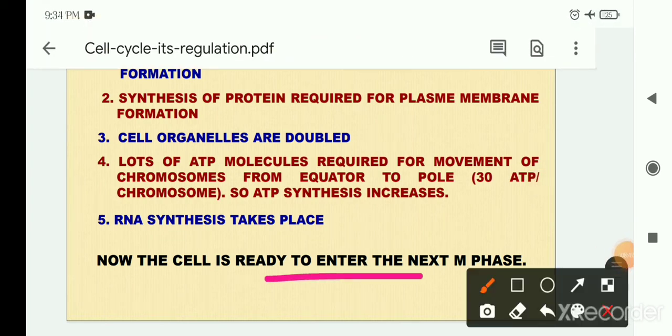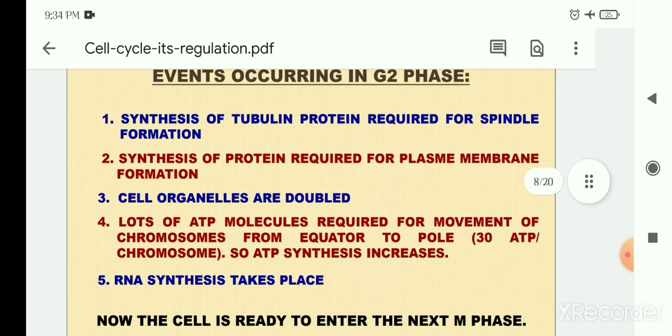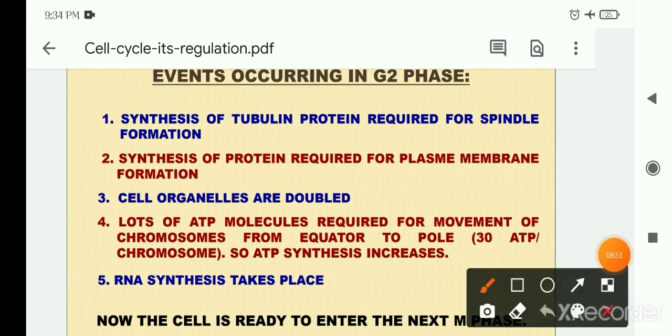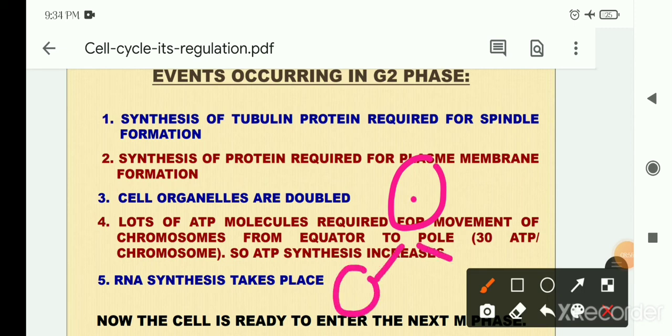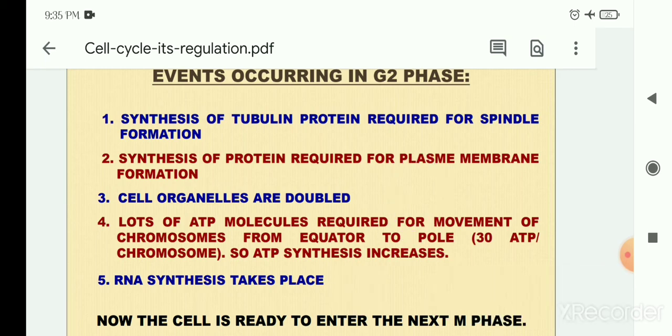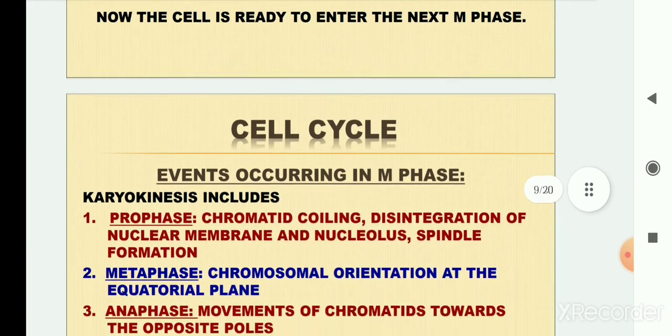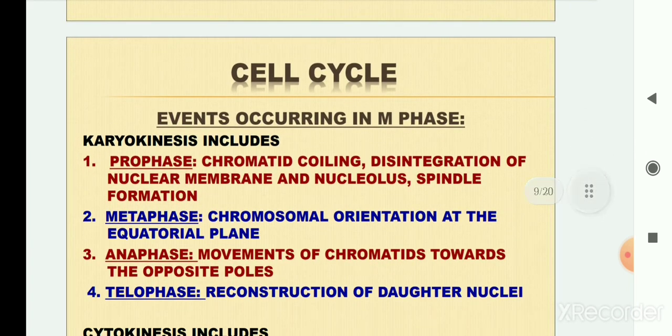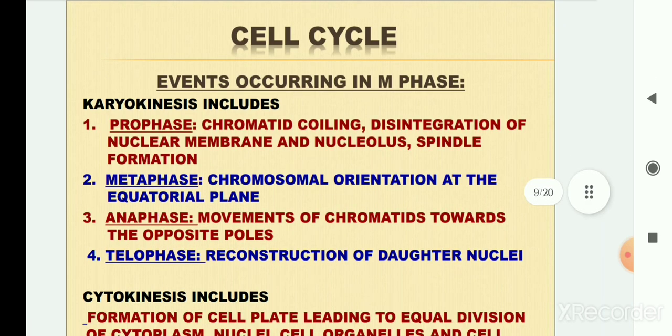So as I told you, every cell comes from a pre-existing cell. Dear students, every cell comes from a pre-existing cell, where the daughter cell again becomes the mother cell. So in this process, the cycle will be completed. Now the total process of interphase is completed, and the cycle enters into the M phase. Okay, so let's discuss the process.